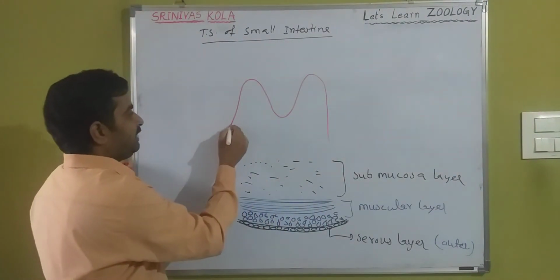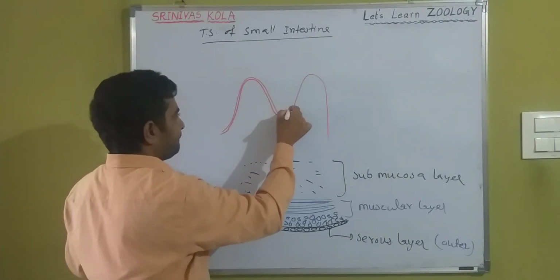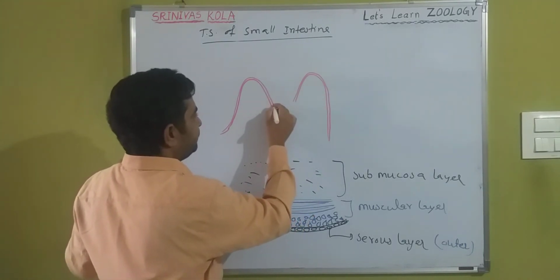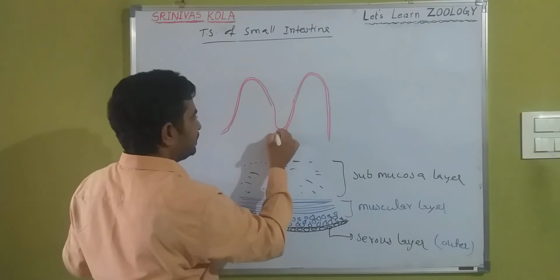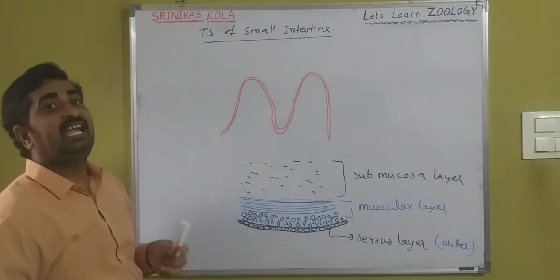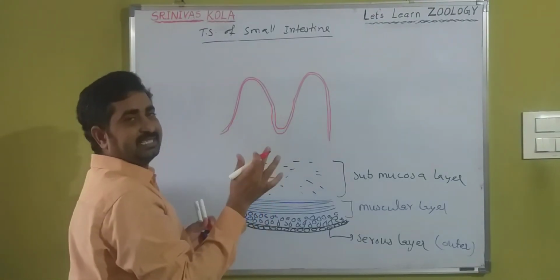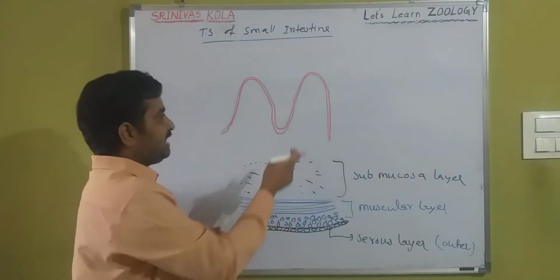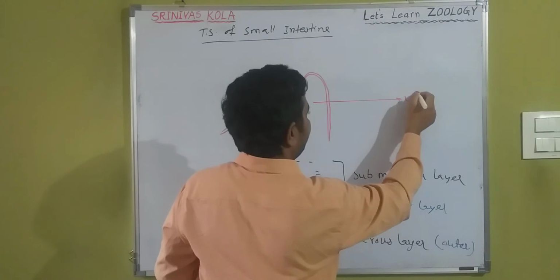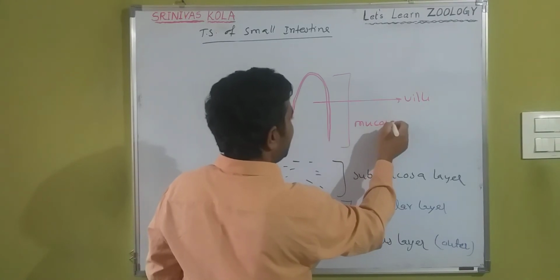These finger-like projections are called villi, and a single projection is called a villus. Multiple projections are called villi. Okay na? This is villi. Okay na? And this layer is called the mucosa layer.